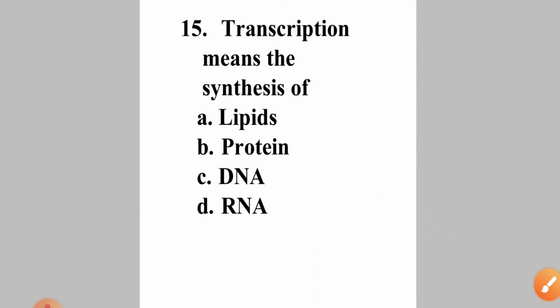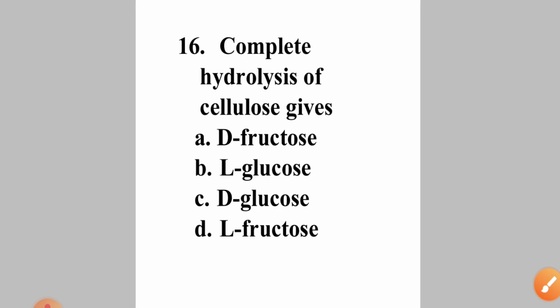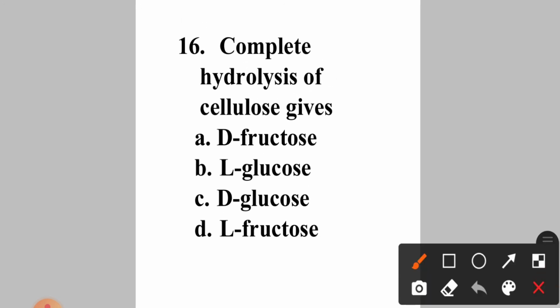Now come to question number 16. Complete hydrolysis of cellulose gives option A. D fructose, B. L-glucose, C. D-glucose, D. L-fructose. Okay. So what is D? D for dextrorotatory and L for levorotatory. Okay. So the question asks what we get from the complete hydrolysis of cellulose.